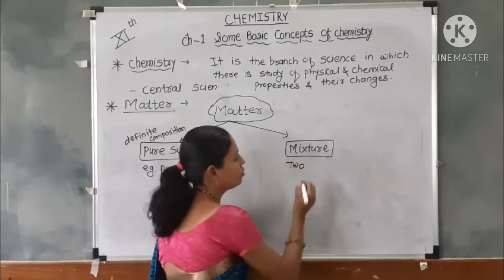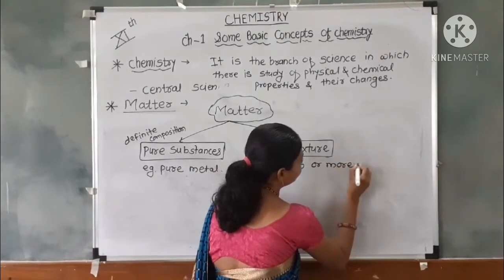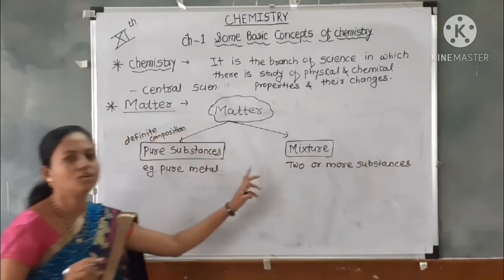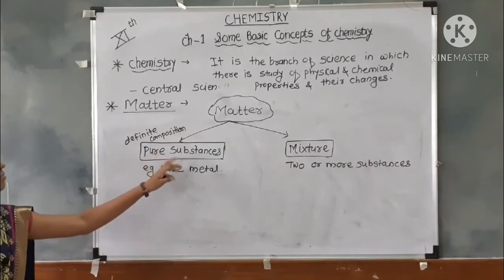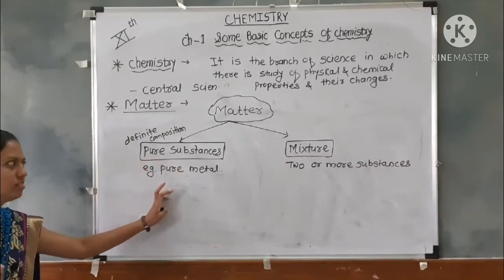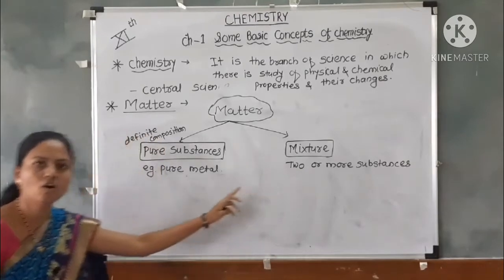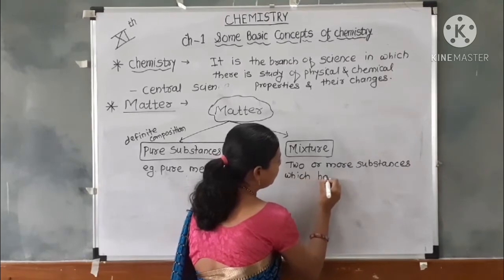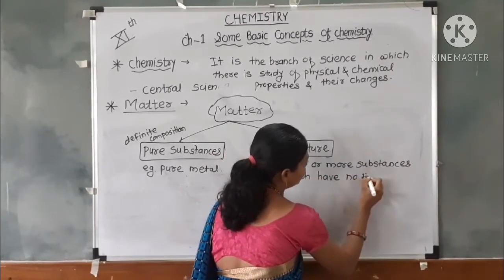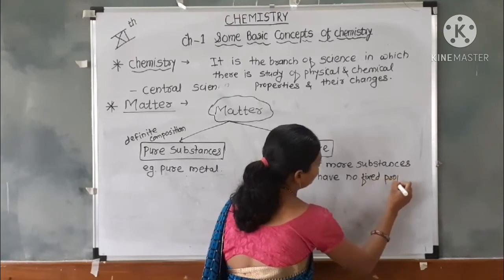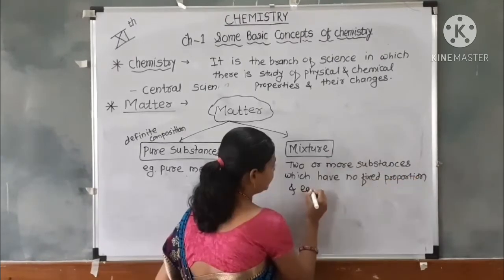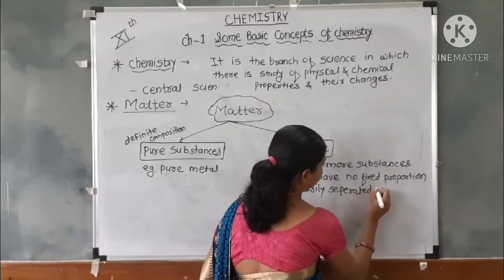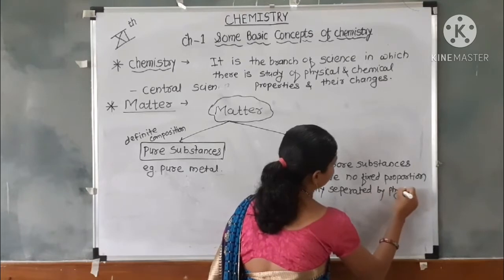A pure substance contains only a single substance, but a mixture contains two or more substances, with no fixed proportion, and can be easily separated by physical methods.